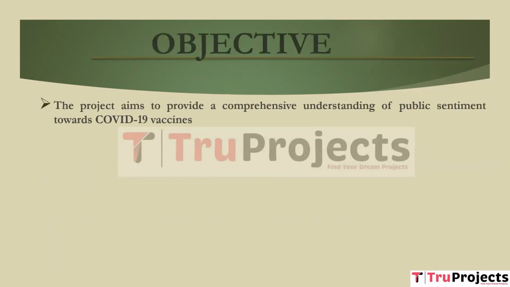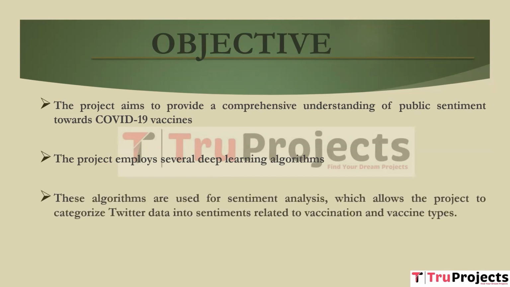The main goal of the project is to conduct aspect-based Twitter sentiment analysis on vaccination and vaccine types in the COVID-19 pandemic using deep learning techniques. The project employs several deep learning algorithms, which are mBERT, BioBERT, Clinical BERT, BERT-Turk, LSTM, CNN with LSTM, and CNN with GRU. These algorithms are used for sentiment analysis, which allows the project to categorize Twitter data into sentiments related to vaccination and vaccine types. Deep learning models excel at understanding complex patterns and context in textual data, enabling more nuanced sentiment analysis.